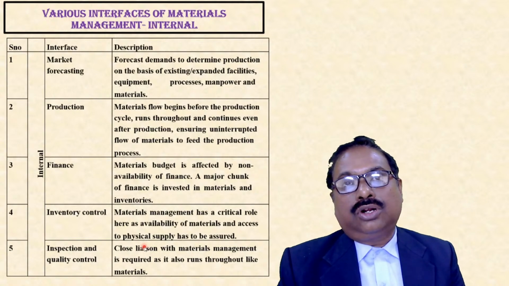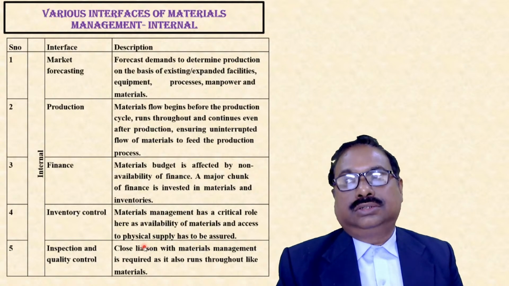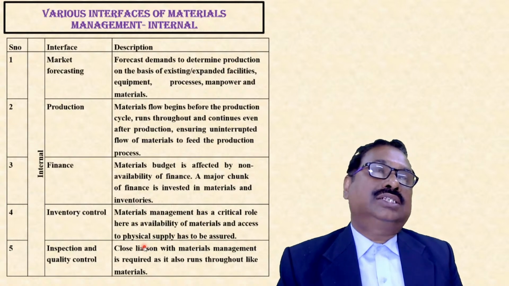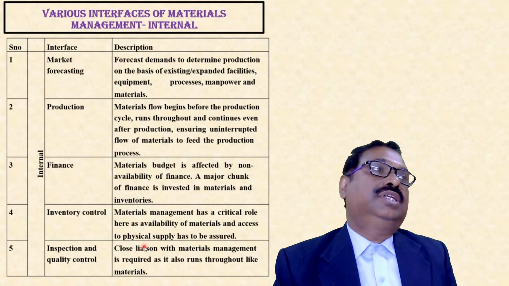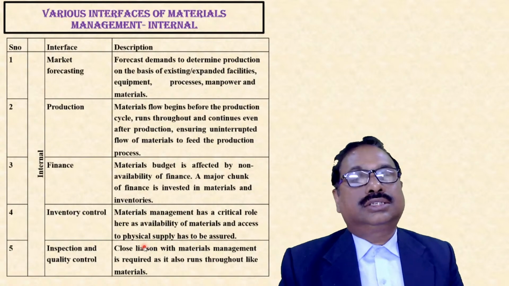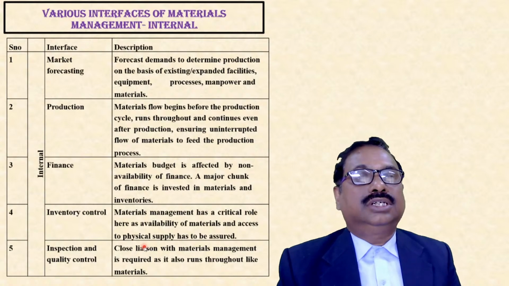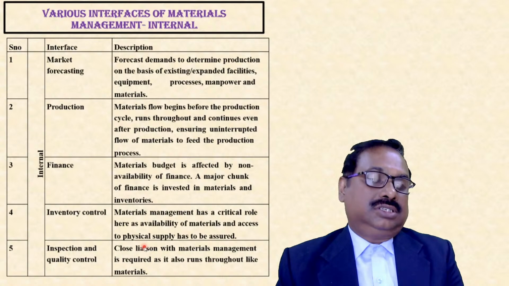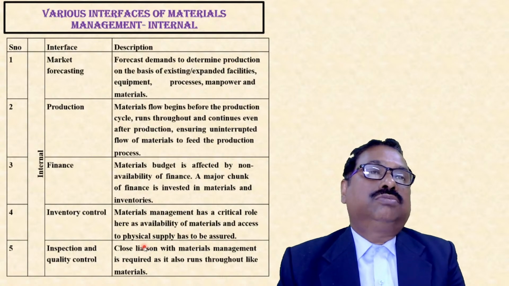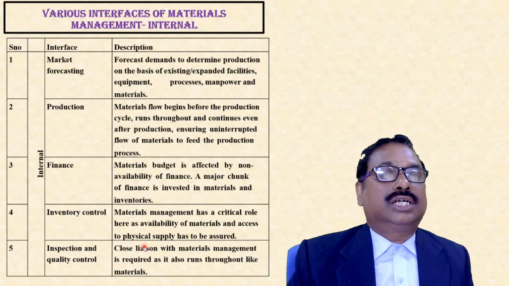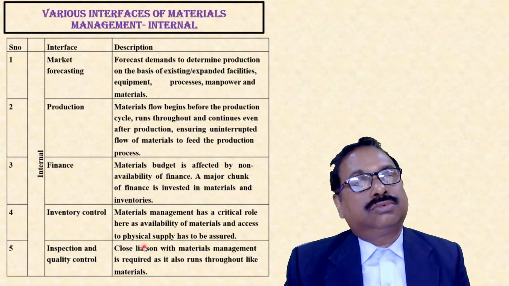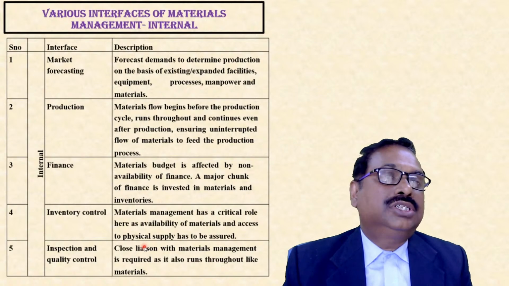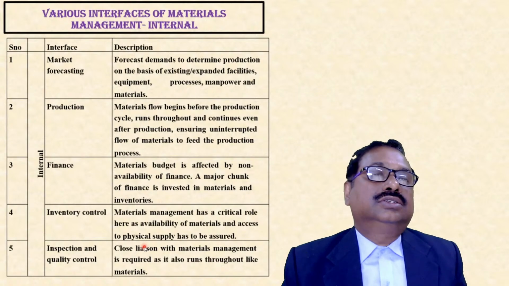So what are the products and how many? Market forecasting will give that, and they will give these schedules to the organization's manufacturing unit, so that this month, your quantity of production should be this. So that is market forecasting. Now market forecasting is over. You know that this month you are going to produce this, so your production starts.